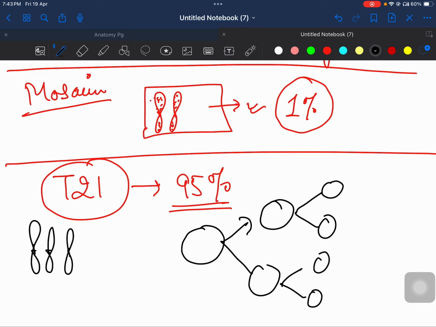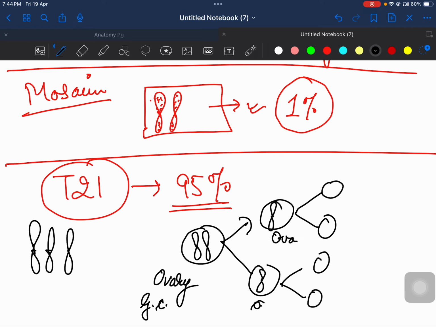Actually, if there are two chromosomes, the paired chromosomes, one should go to each cell. Suppose we are considering the cells of the ovary. The germ cells will divide and give rise to ova.